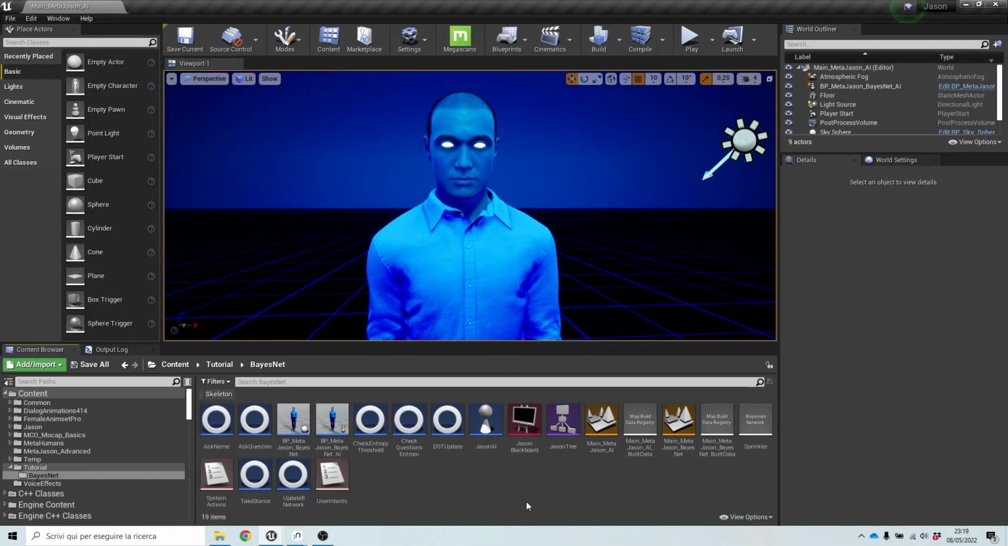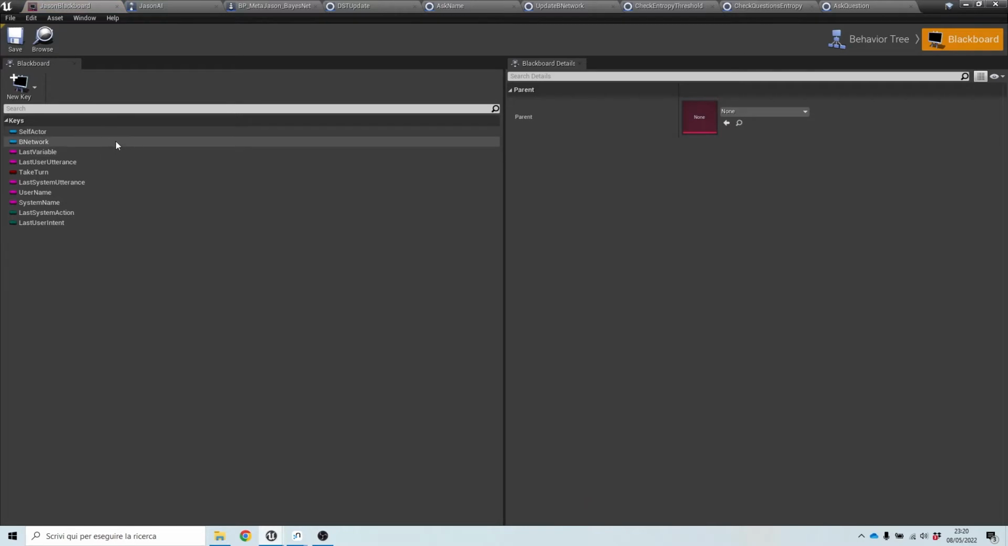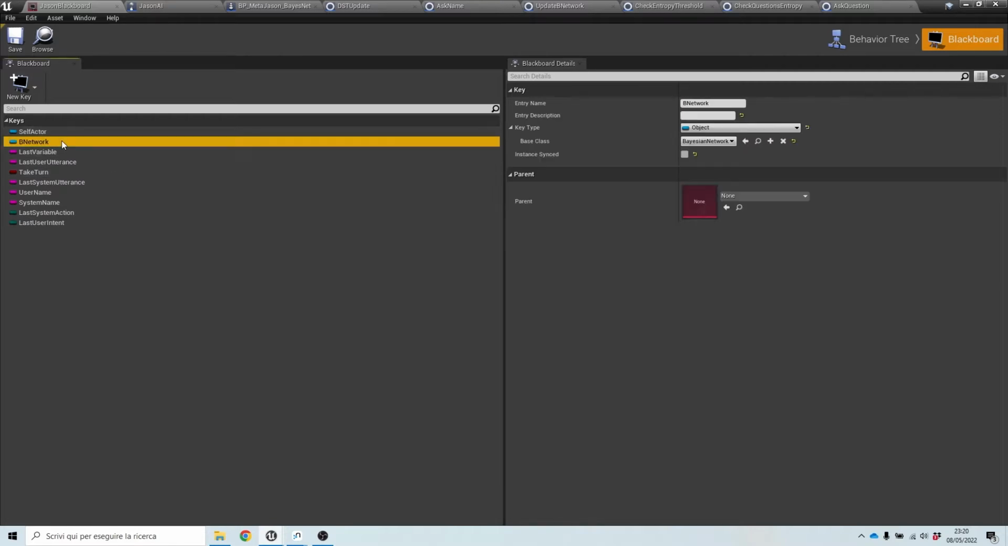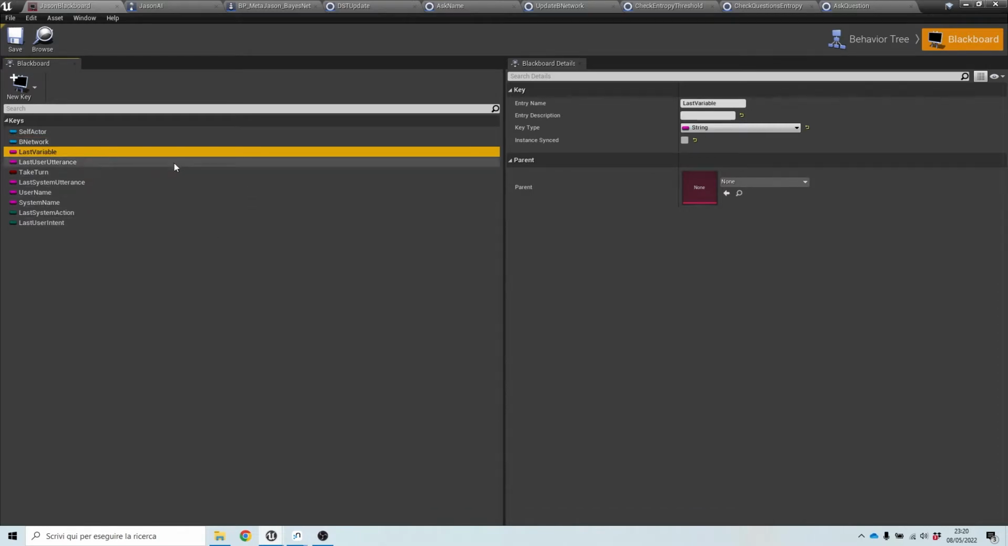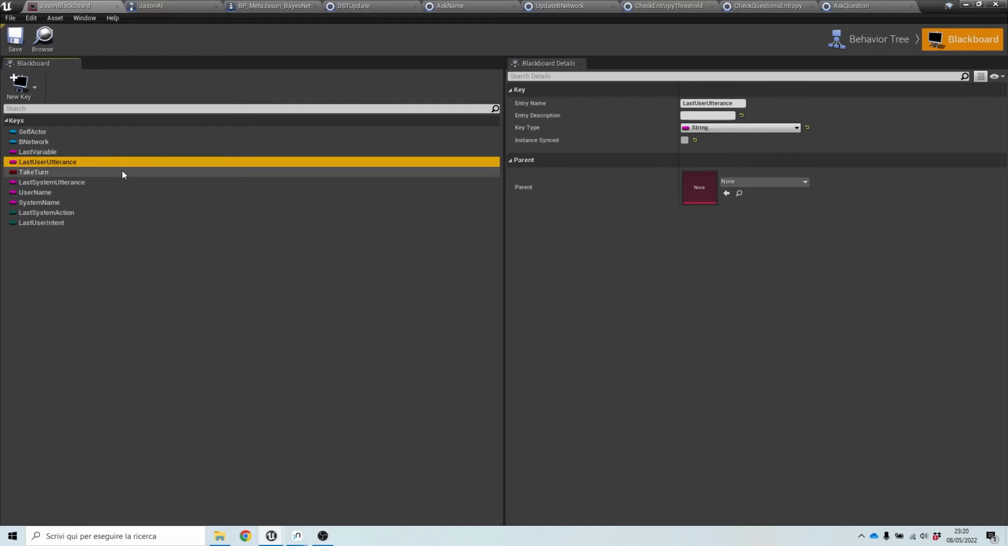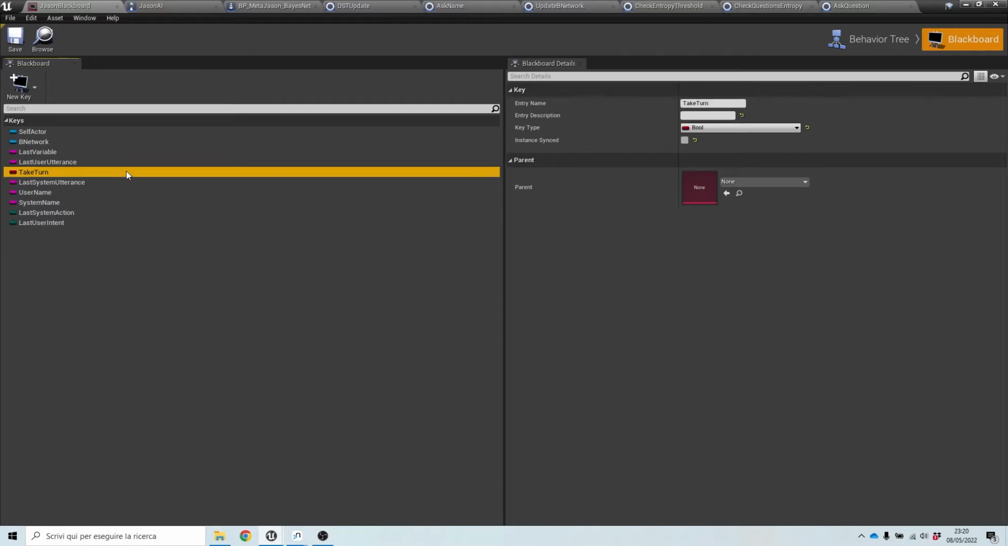So first of all, we'll need a blackboard. A blackboard will contain a set of keys that will help us keep track of the context in which the dialogue is happening. So we will keep a reference to the Bayesian network that we're using, to the last variable that we inspected, the last user utterance, if it is the time to take the turn for the system,